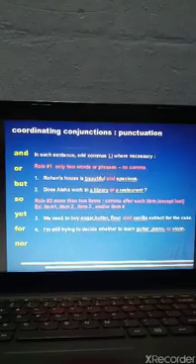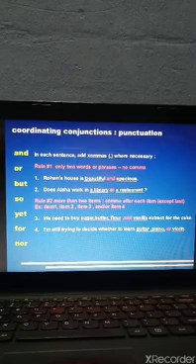So rule 2 says if there are more than two items in a sentence, you have to put a comma after each item except the last one. Remember, except the last one. So for example, item 1, comma, item 2, comma, item 3, comma, then you will put the conjunction "and" or "or", and then you will write item 4.